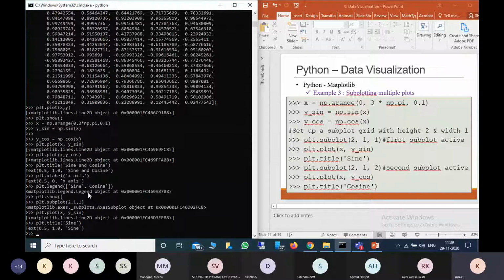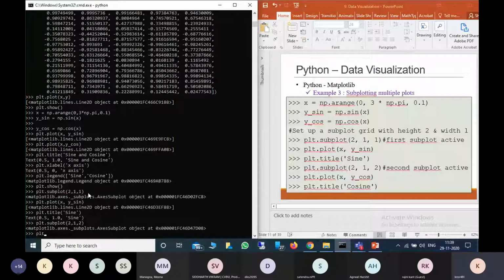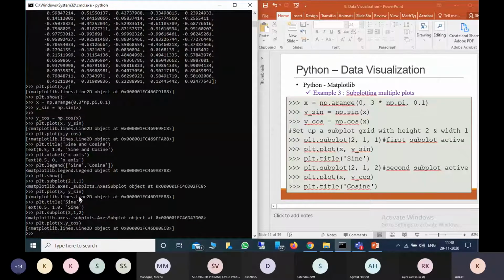Now I want to provide the other plot in a separate grid. So I have to provide the second grid number, for that plt.subplot again. Now again I'm calling plt.plot with x comma y cos. Now I'm providing the title with plt.title, cosine.